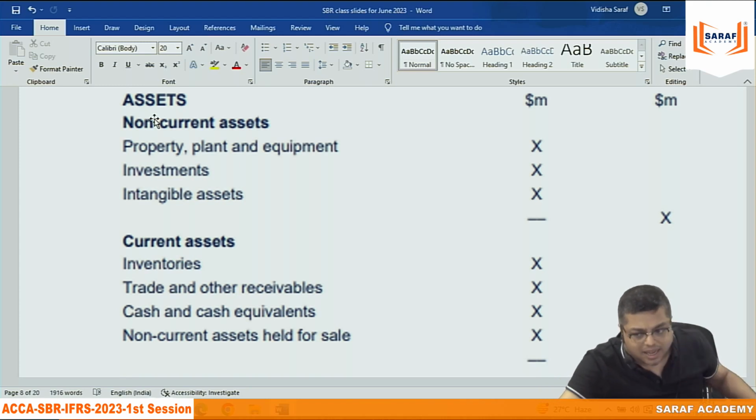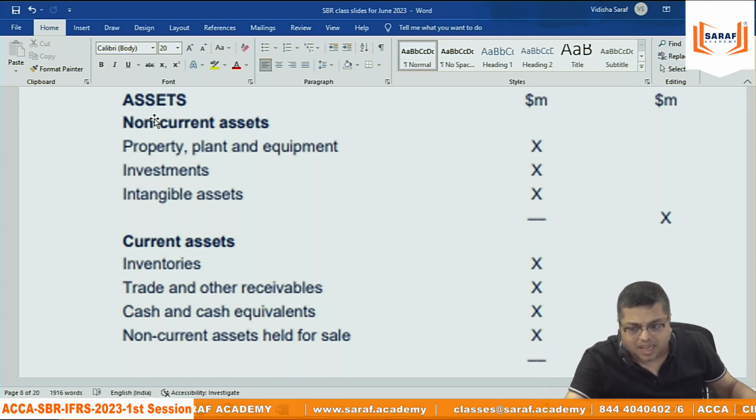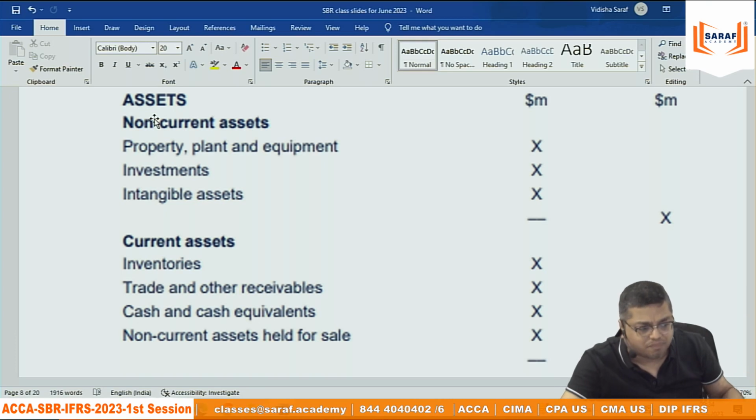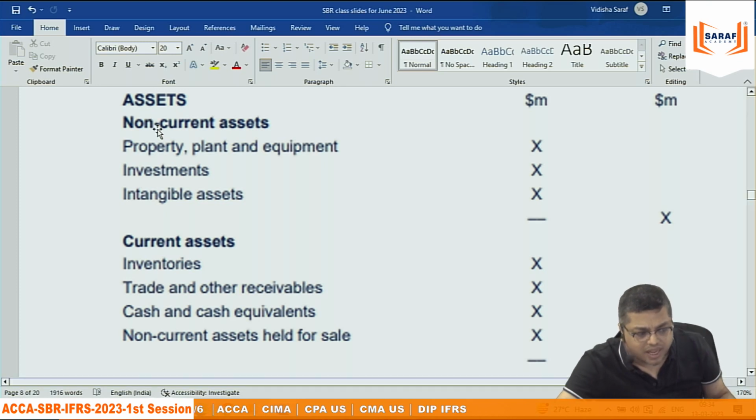IFRS is saying that आपको statement of financial position ही लिखना पड़ेगा. But Indian GAAP, US GAAP are saying that you can use the word balance sheet. कोई फर्क नहीं पड़ता यार, टर्मिनोलॉजी. आप प्रैक्टिकल लाइफ में बैलेंस शीट बोलो, स्टेटमेंट ऑफ फाइनेंशियल पोजीशन बोलो, कोई फर्क नहीं पड़ता है. So since this is IFRS, they don't say balance sheet, they say statement of financial position, non-current assets and